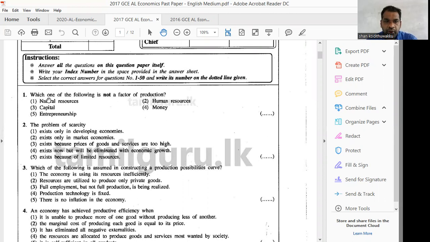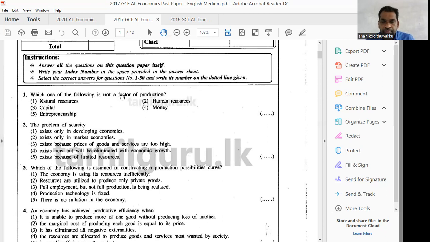Question number 1, which one of the following is not a factor of production? You know, factors of production are land, labor, capital, and entrepreneurship. Therefore, you have to clearly understand what are the examples for land, labor, capital, and entrepreneurship, and the definitions and characteristics of these factors of production. Then you can easily answer.